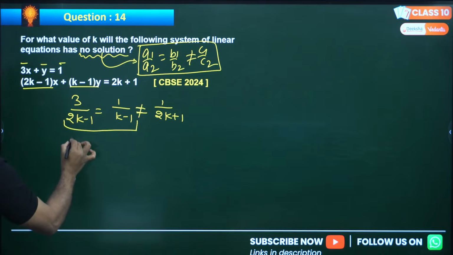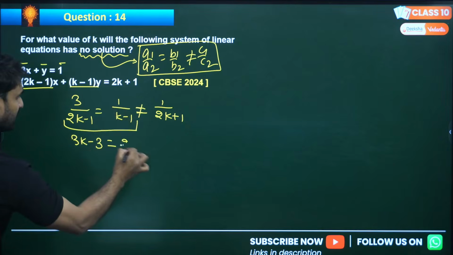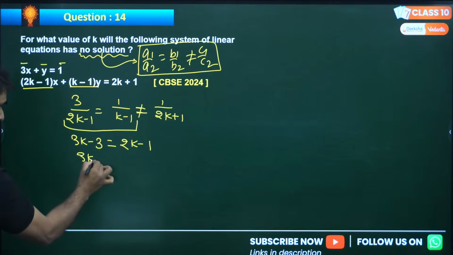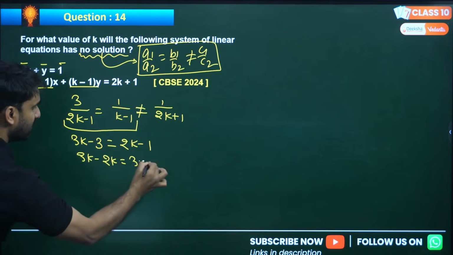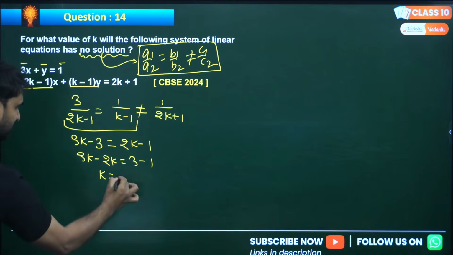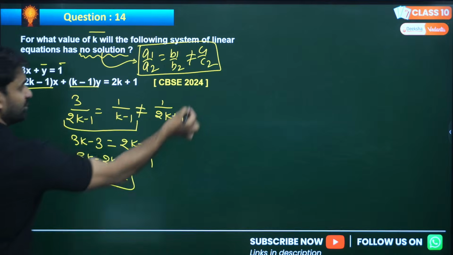Cross multiplying, 3k minus 3 equals 2k minus 1 into 1, that is 2k minus 1. So 2k will come here, 3k minus 2k, and 3 will go there and become positive. So 3k minus 2k will be k, and 3 minus 1 will be 2. We found k, but let's verify whether this value satisfies the condition or not.